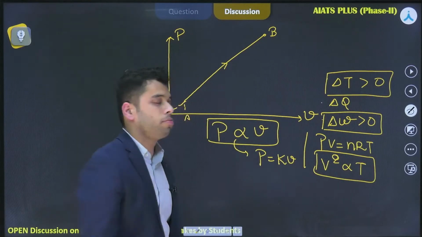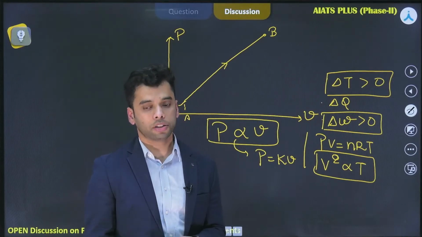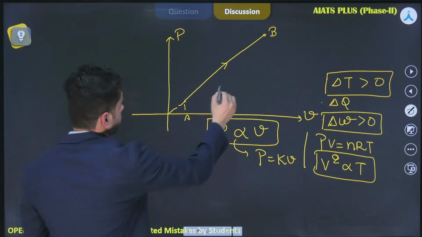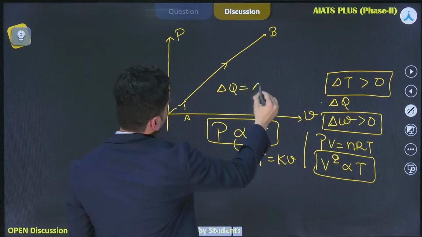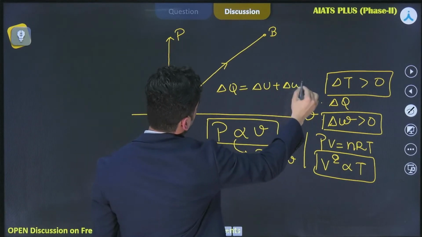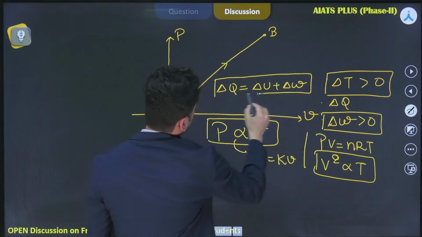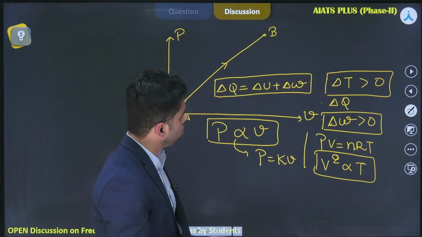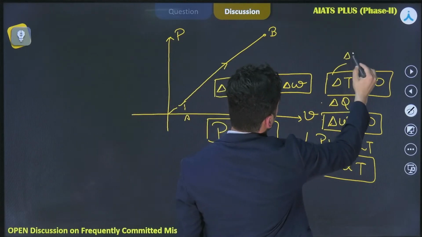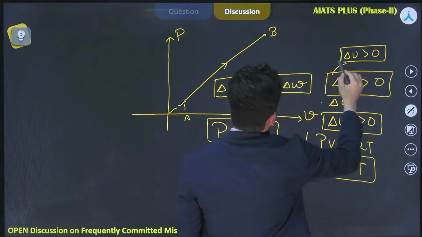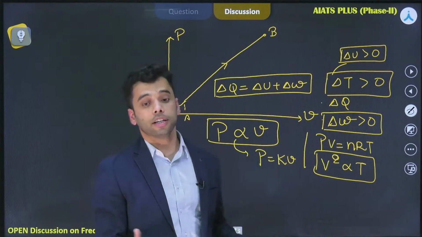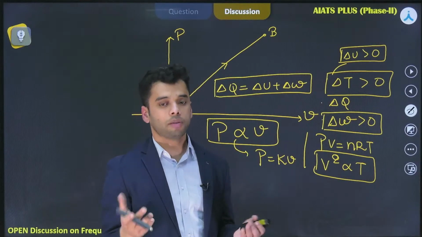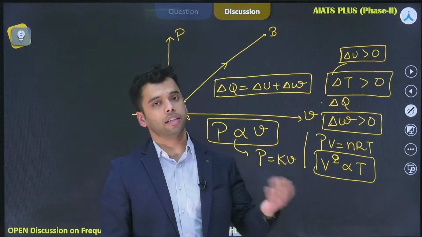And what about delta Q? Can anyone comment about the delta Q, the heat interaction? Use the first law of thermodynamics. It says that delta Q is equal to delta U plus delta W. Now, delta W is greater than 0. If delta T is greater than 0, it means that delta U is also greater than 0. So if delta U is greater than 0 and delta W is greater than 0, then what should be the value of delta Q? Should it be less than 0 or greater than 0? Anyone can put the answer in the comment box.